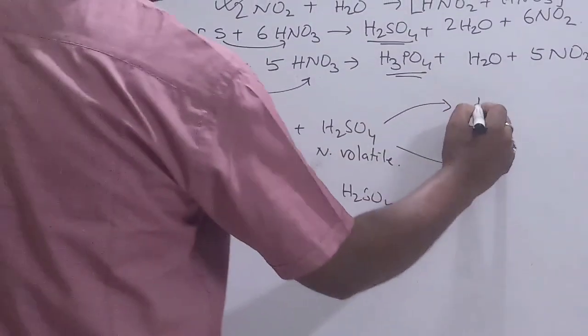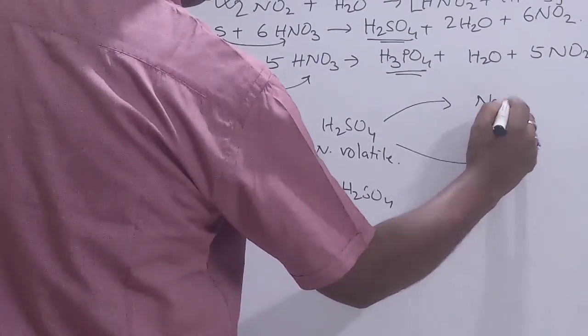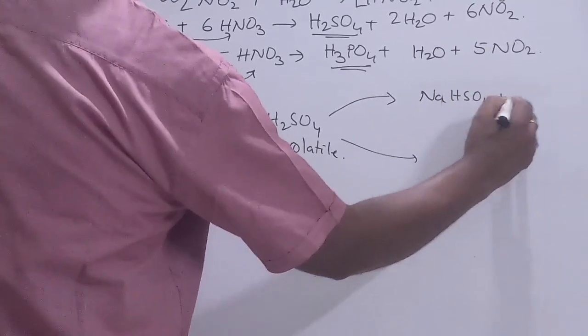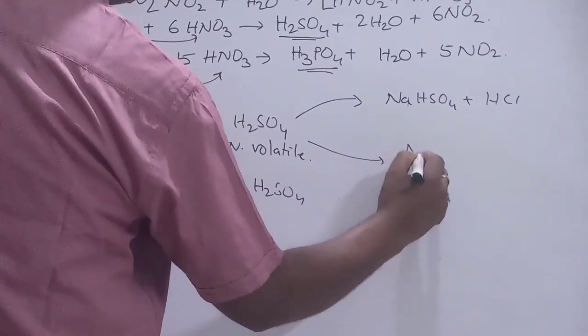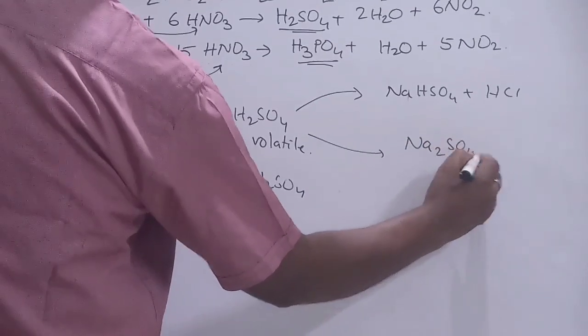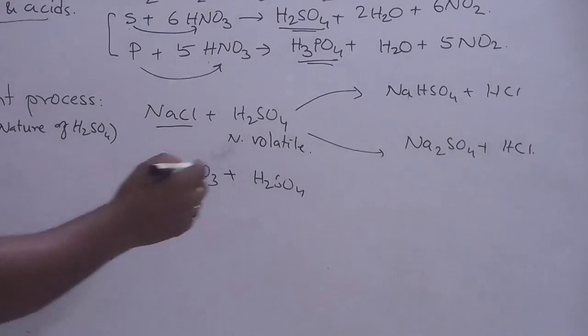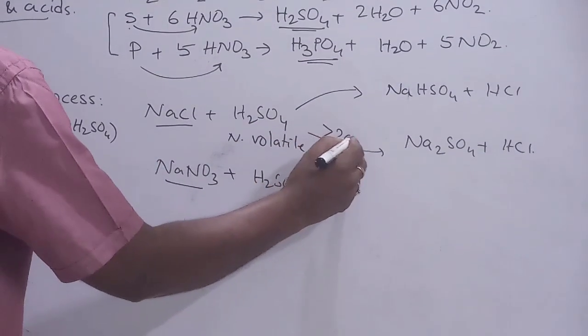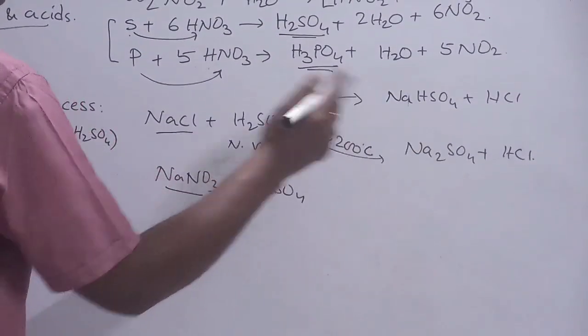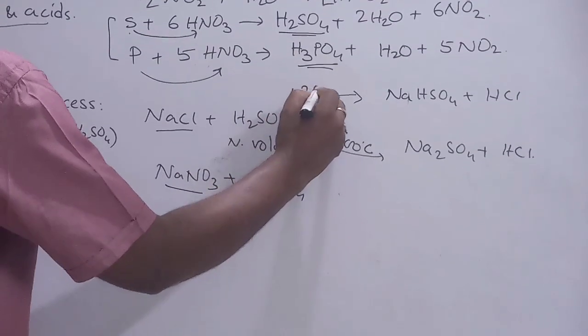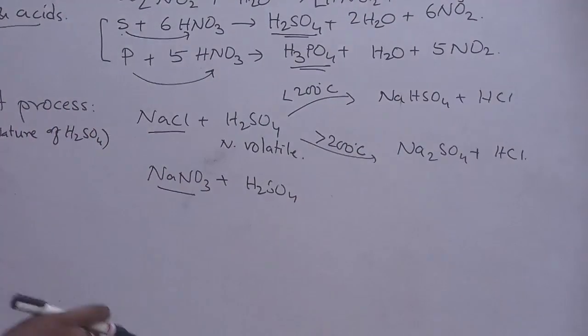You are going to get here NaHSO4 and HCl, or you may get here Na2SO4 and HCl. The thing is, if it is above 200 degrees centigrade, you are going to get this, and if it is below 200 degrees centigrade, you are going to get this.